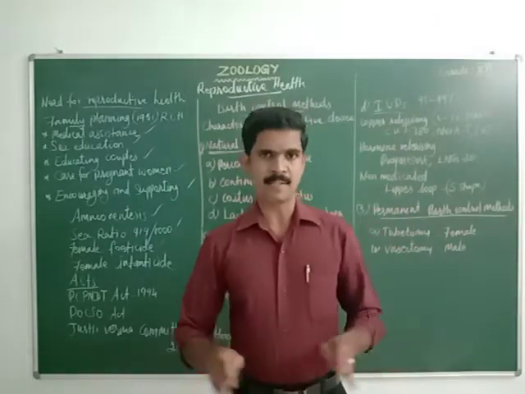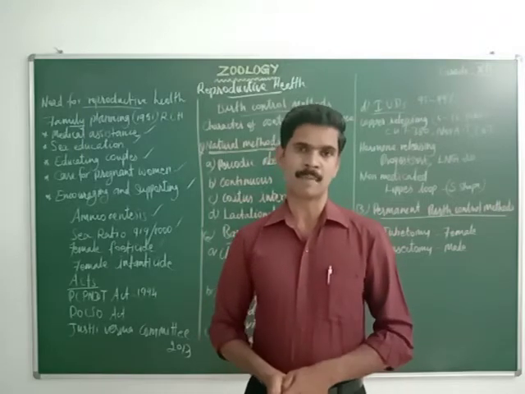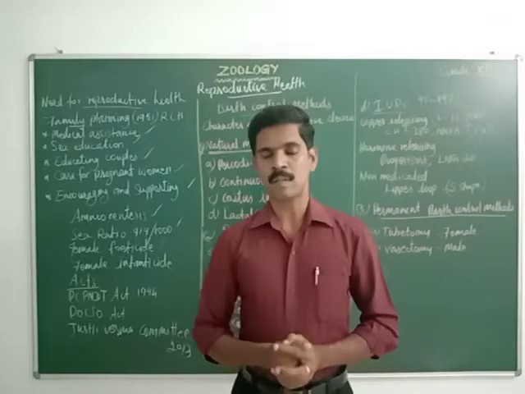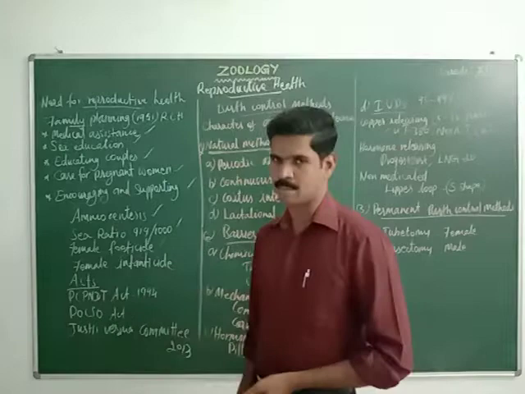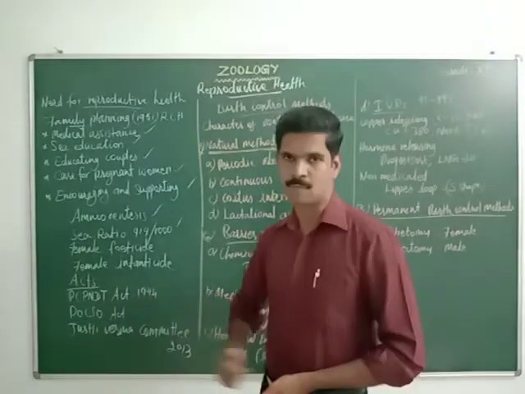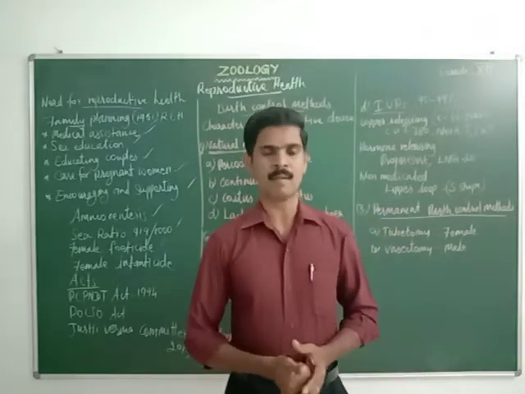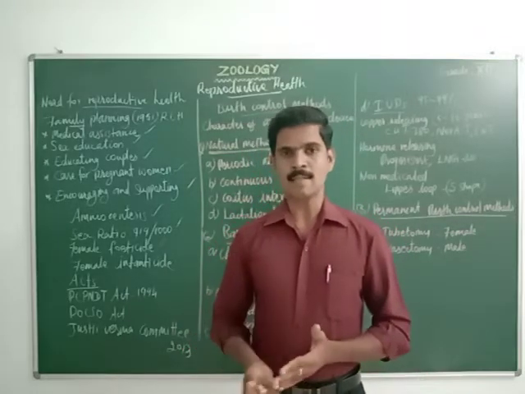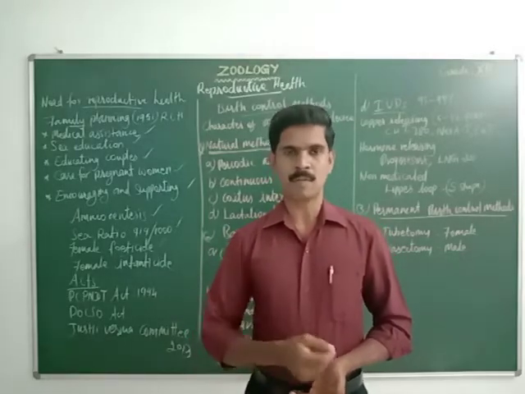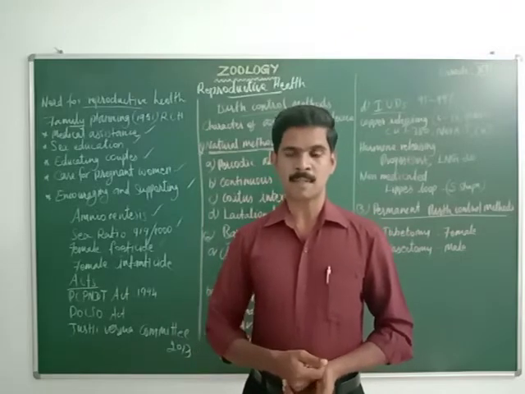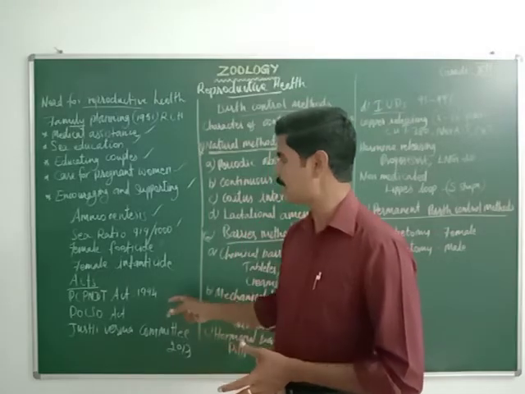Then next, to avoid all these problems regarding sex selection, and for maintaining the sex ratio, giving proper education and proper awareness to the people, our government has introduced a number of acts. For example, see the PCPNDT Act. This act was introduced in the year 1994, and based on this act so many steps are taken by our government. These acts support the female babies, giving proper nutrition, protection to the female babies, and proper education to the females. So these are some of the aims of this act.